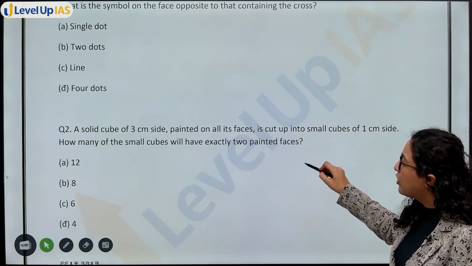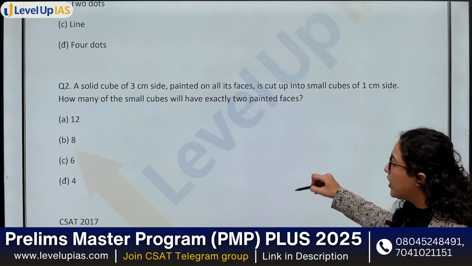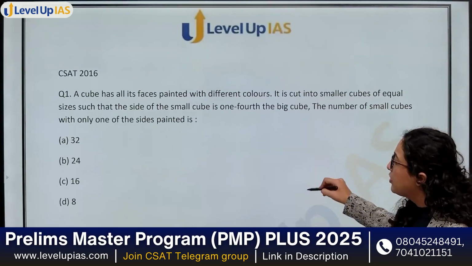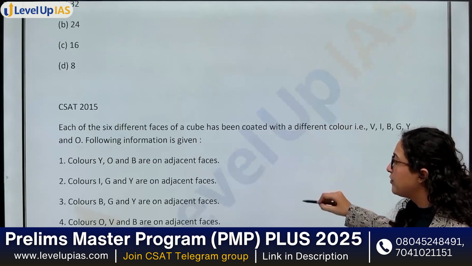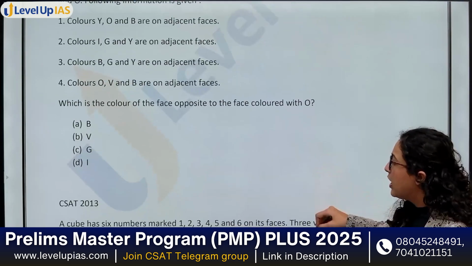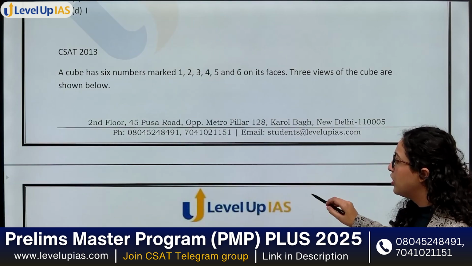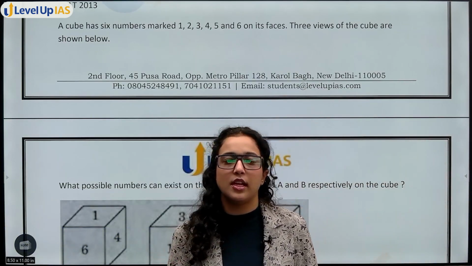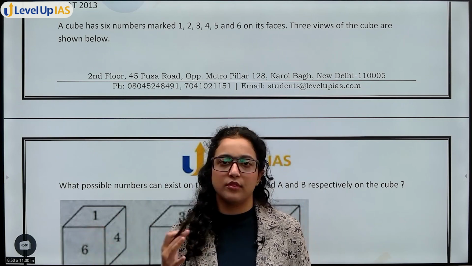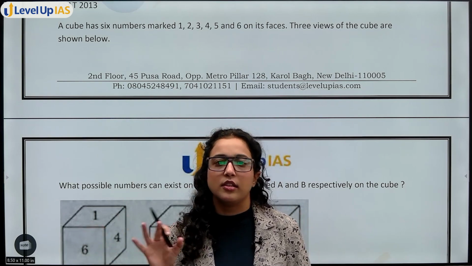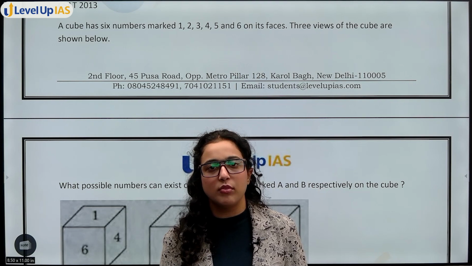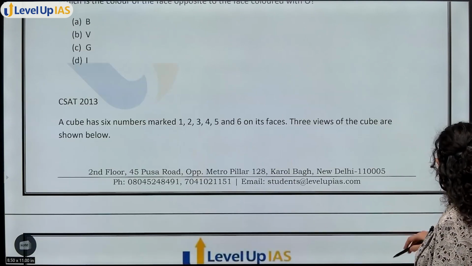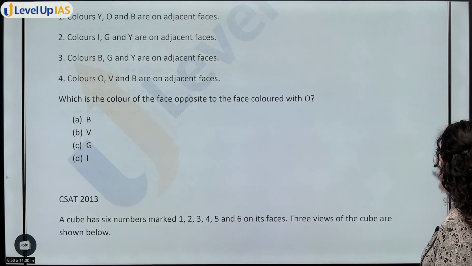Now, okay, so in 2018 there were two questions. In 2017 also there was a question. In 2016, 15, okay, and then in 13 also. So as you can see that earlier 2013, 15, 16, 17 and 18, then 19 questions were asked, but after 19 there was a kind of, you can say, break in between. Then in 2022, 23, 24 again cubes questions have been asked.